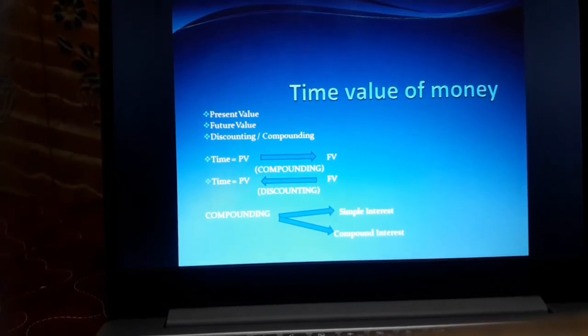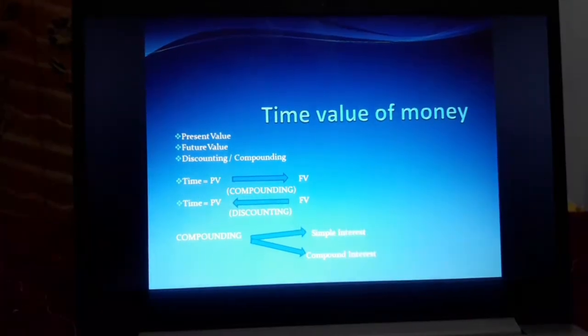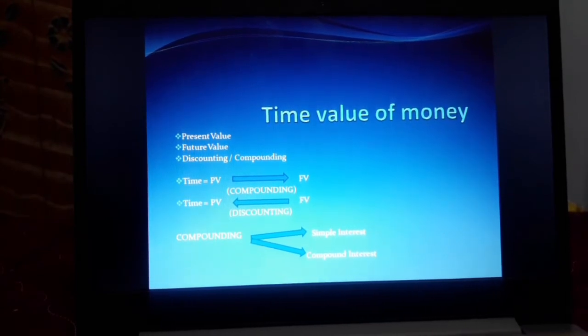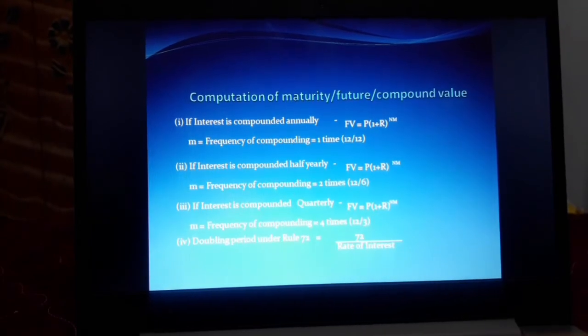Then we have to see about time value of money sums. In time value of money, we have to calculate present value and future value. If you are calculating present value to future value, that is the compounding method. If you are calculating future value to present value, that is called the discounting method. In compounding, we have two methods to calculate the interest. First one is simple interest, then compound interest.